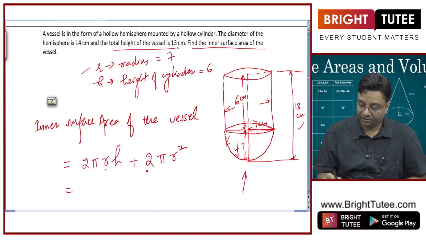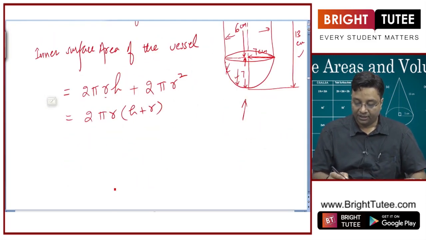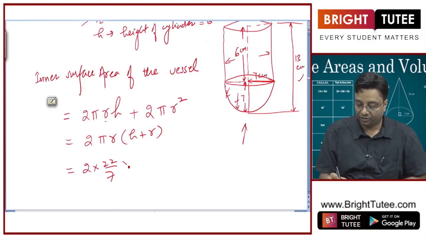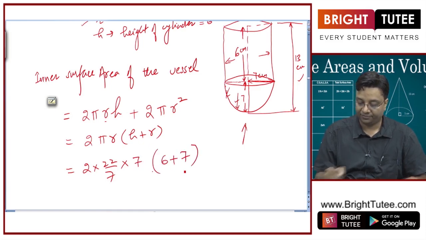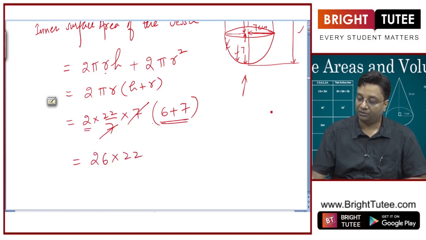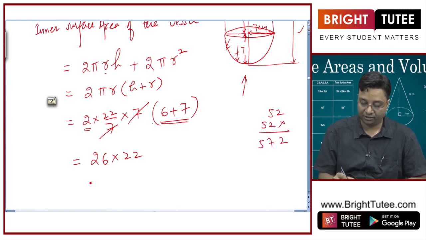Let's take 2 pi R as common. So it will be H plus R inside. So let's replace R by 7. So 2 into 22 by 7 into H plus R, where H is 6 and R is 7. Okay, so this 7 gets cancelled. 7 plus 6 is 13. 13 into 2 is 26, into 22. 26 into 22 can be calculated like this: 572. So it is equal to 572 centimeter square.